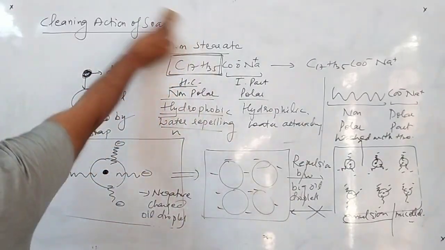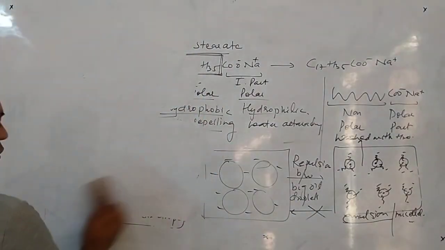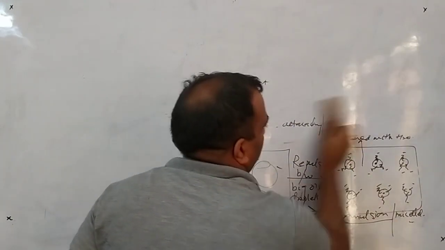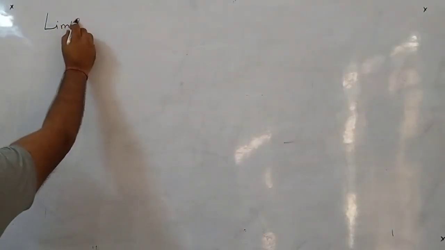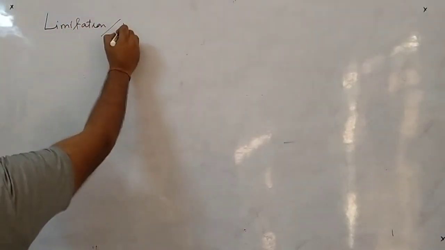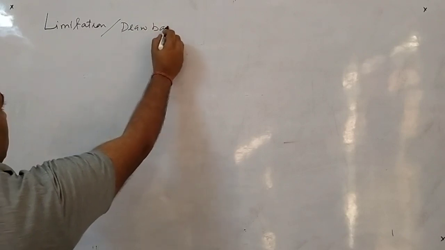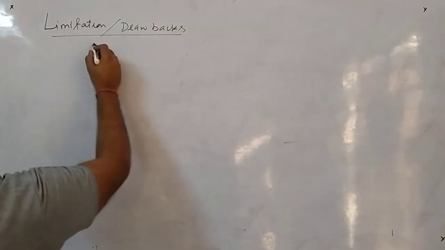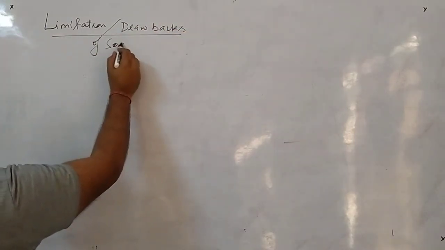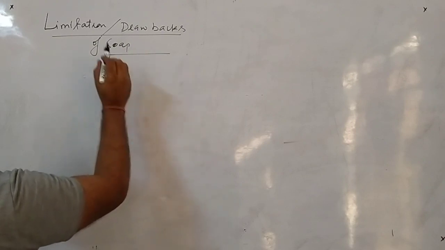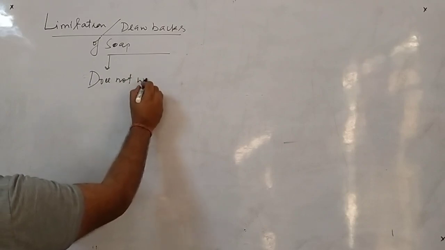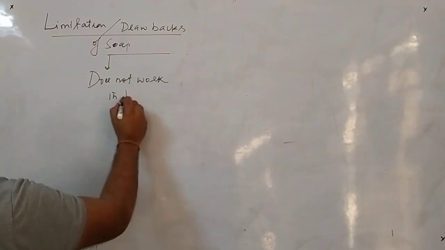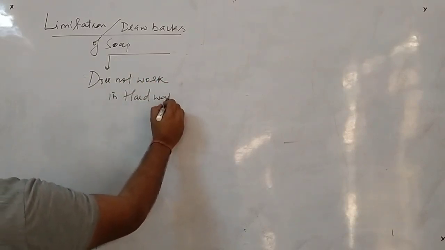Now we will do the next one, that is the limitations or drawbacks of soap. So just see. Next one is limitations or drawbacks of soap. There are two main drawbacks. It does not work in hard water.